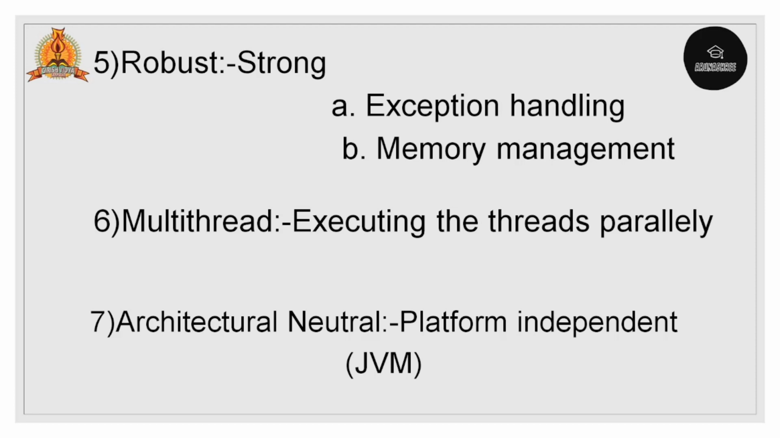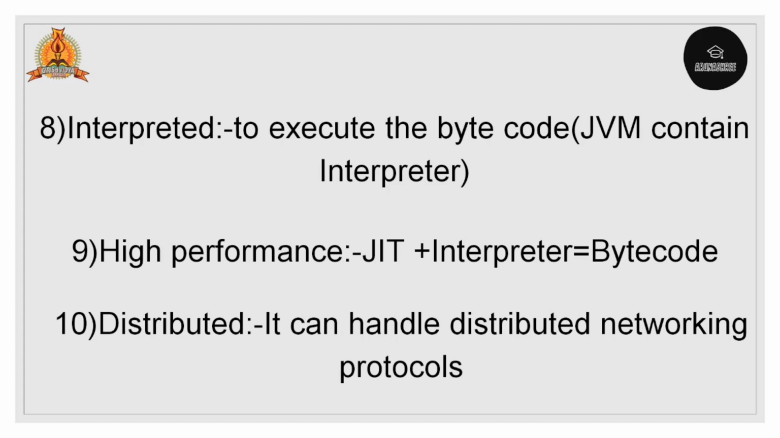Then architectural neutral. Architectural neutral is nothing but platform independent. Platform independence depends only on the JVM. During the compile time, we get the output, right? That output will be in the form of a bytecode or a dot class file. We can run that code on many devices in the form of a dot class file. Hence, we call it platform independent. Because of the JVM, we call it platform independent.